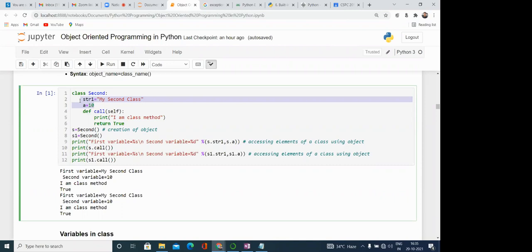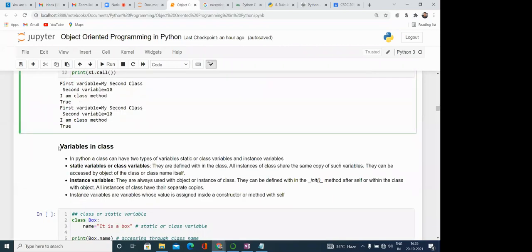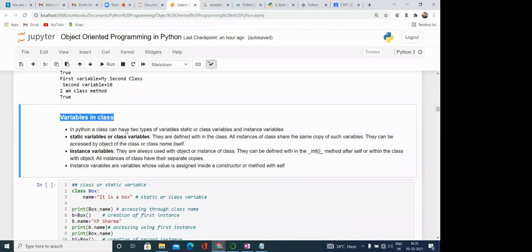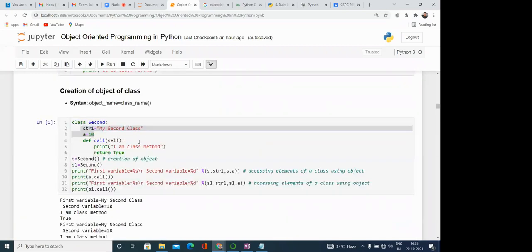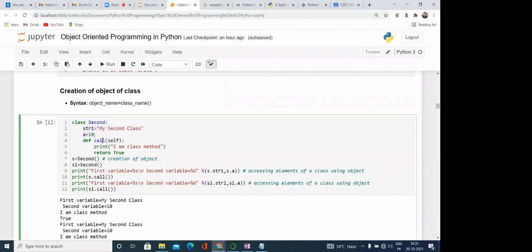If we want to understand them, first we need to understand what types of variables these are and how we can define them. So, variables in class. In Python, there can be broadly two types of variables. One is the static variable or class variable, as you have seen over here. These variables are the class variables. They are defined within the class.